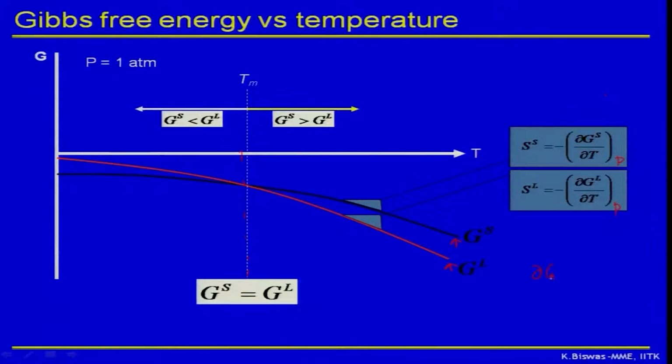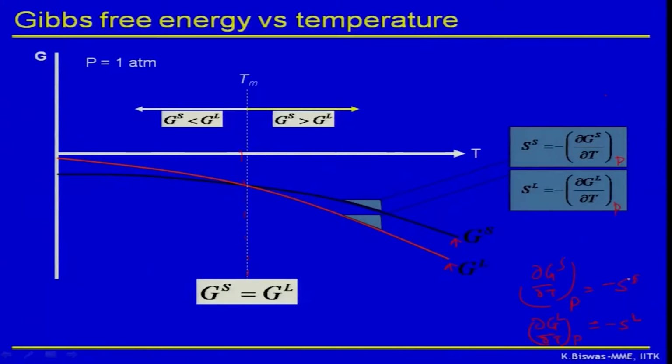So rather I can write dG/dT at constant pressure is nothing but minus S, and because S is always positive, this slope is negative, because you have a minus sign. And similarly, the first derivative of G of liquid at some temperature is equal to minus SL. Entropy of anything, solid, liquid, gas, doesn't matter, the absolute value is always positive. Only the third law of thermodynamics tells you the entropy of a pure crystalline solid at absolute zero temperature is 0. Above absolute zero temperature, any system will have a positive value of entropy.